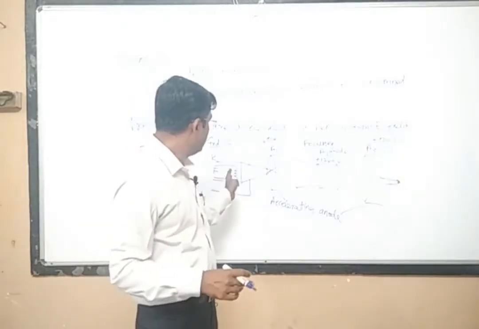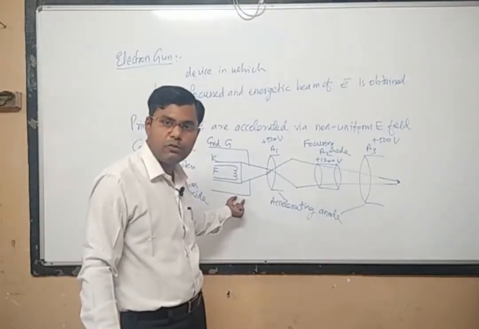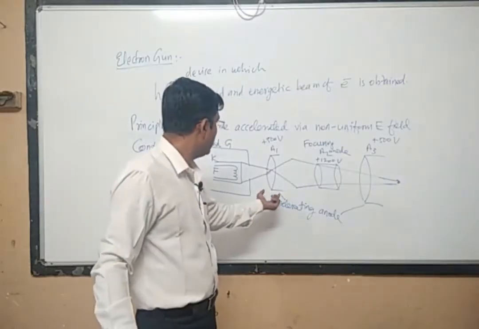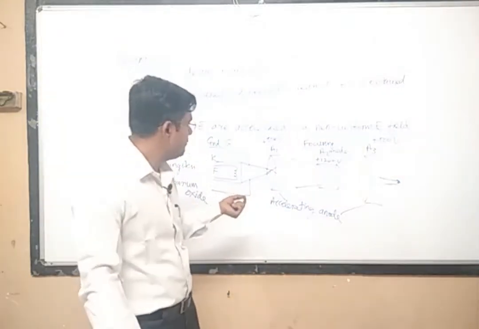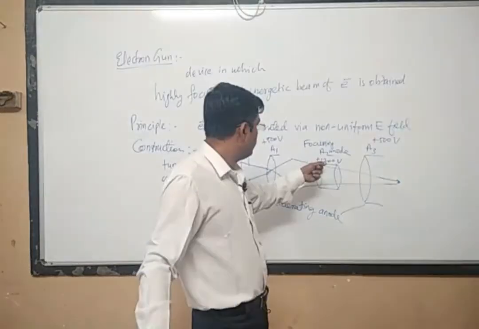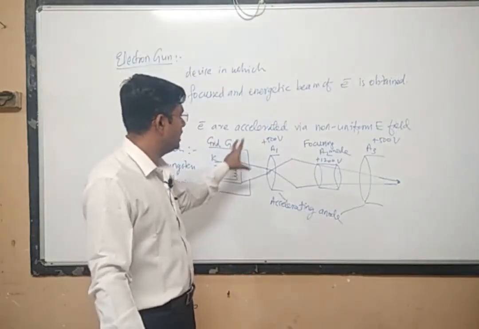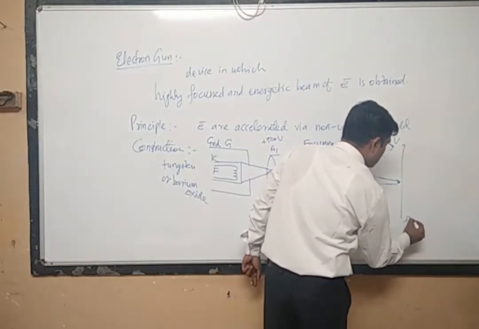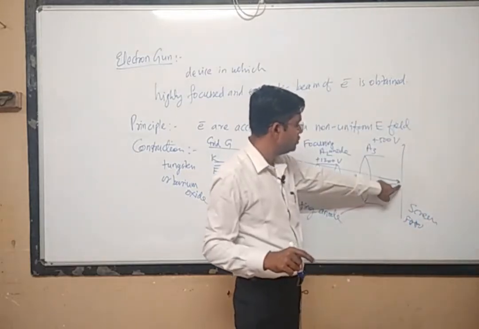So with the help of controlling different voltages: if you control the voltage of the grid cylinder, your intensity will be different. If you control the voltage across the accelerating anodes A1 and A3, the sharpness of the beam will be changed. And if you control the voltage across the focusing anode A2, the focusing of the electron beam will be changed, right? All these things can be controlled with the help of this device. And finally, at the output, you can have a screen at which you can visualize this electron beam.